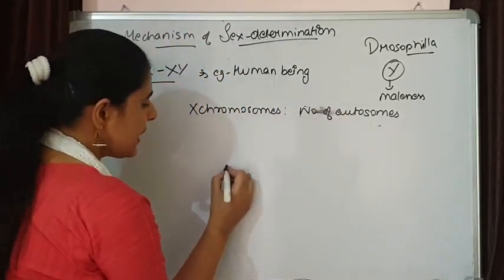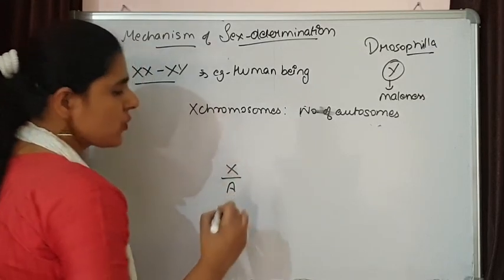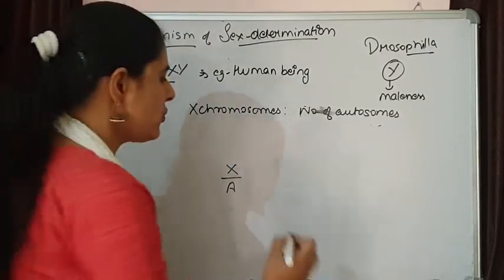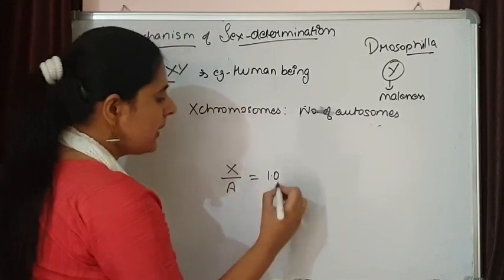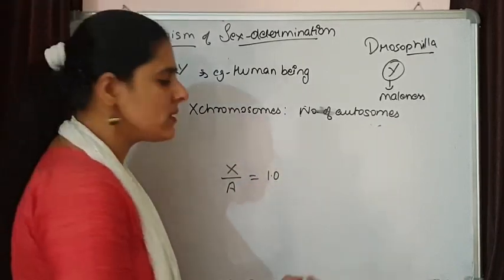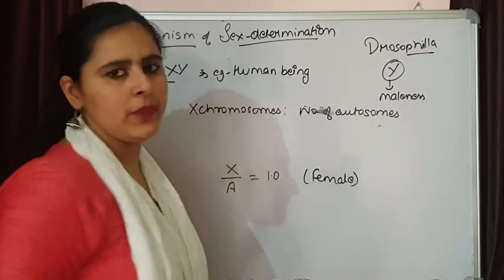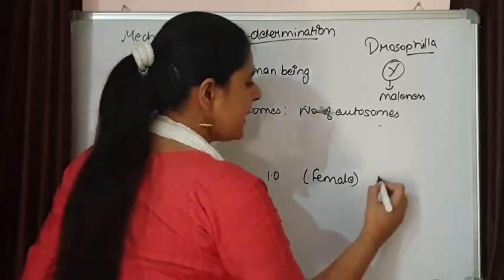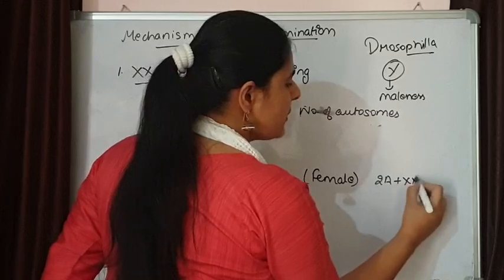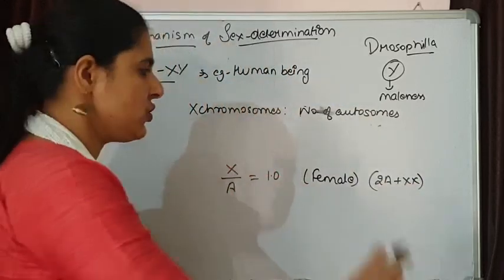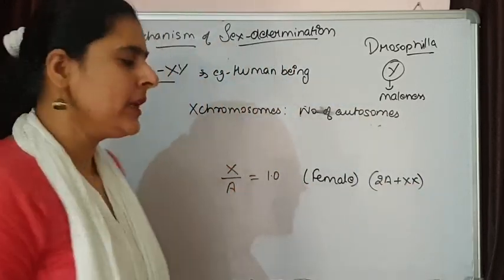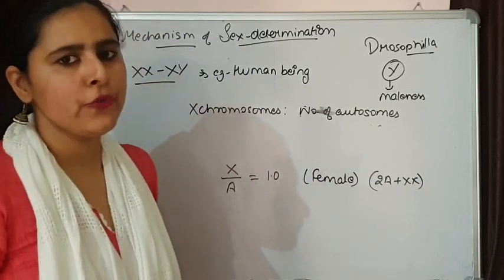How? If the ratio of X chromosomes to autosomes comes to be 1, then the organism is going to grow into a normal female. Simply it means that 2 autosomes sets and 2 X chromosomes are there, so the ratio is going to be 1, and that is going to grow into a female.